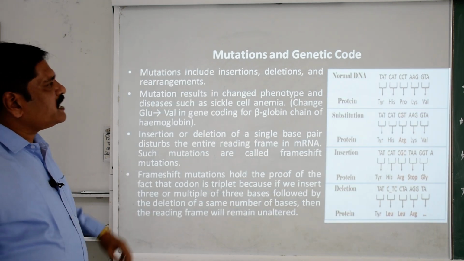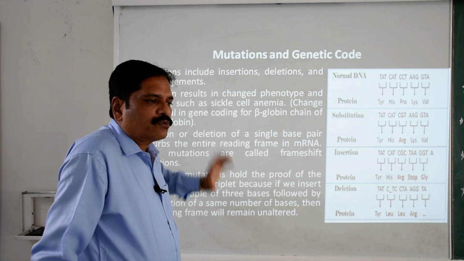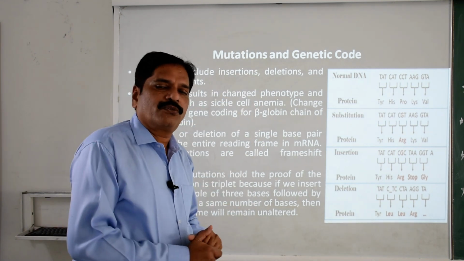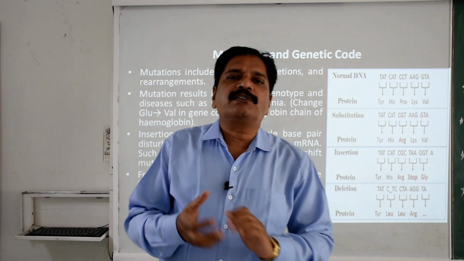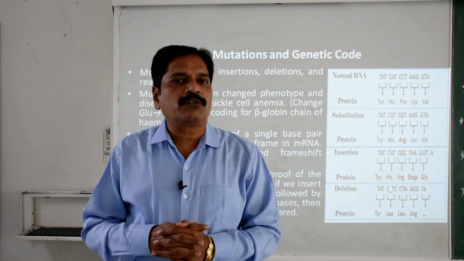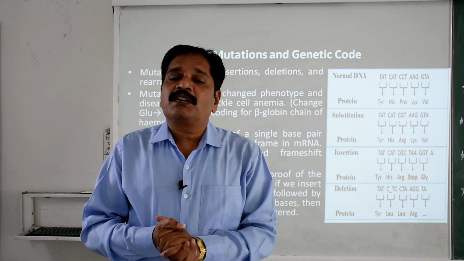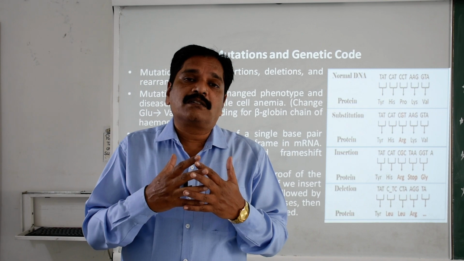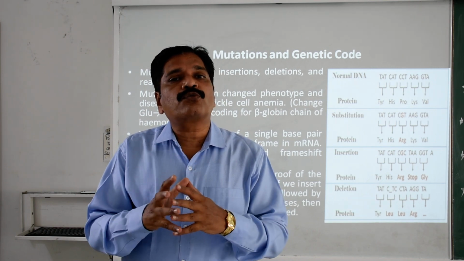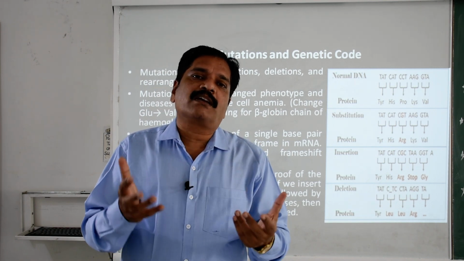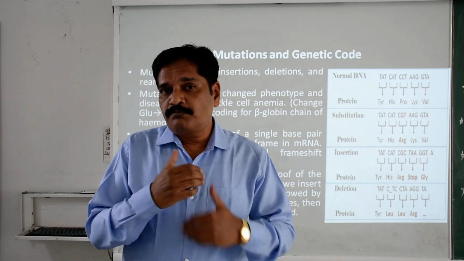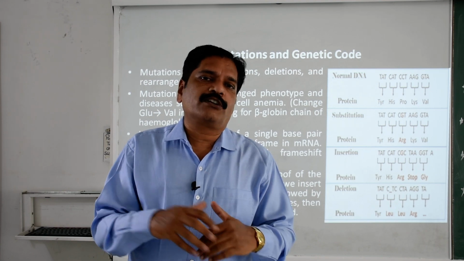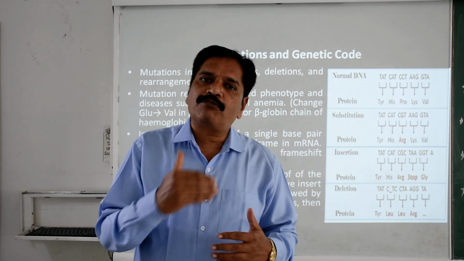Clear? Now here we are going to discuss the most interesting and important fact, that is the mutation and the genetic code. Earlier in our previous chapters we talked about the mutation. We know that a sudden change in the nature of the genetic material, because of change in the structure of gene or chromosome or their arrangement or their numbers, will be responsible to bring forward new characteristics or new features in the functioning or the anatomy, physiology, morphology, whatever is there.